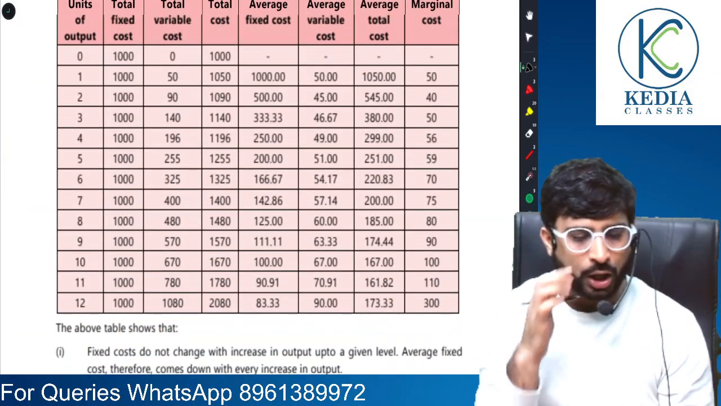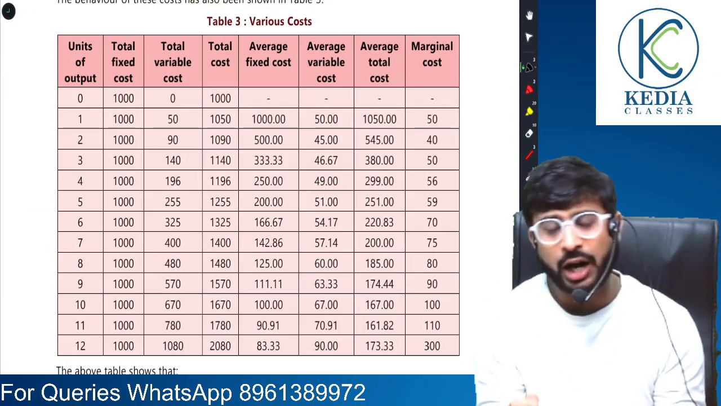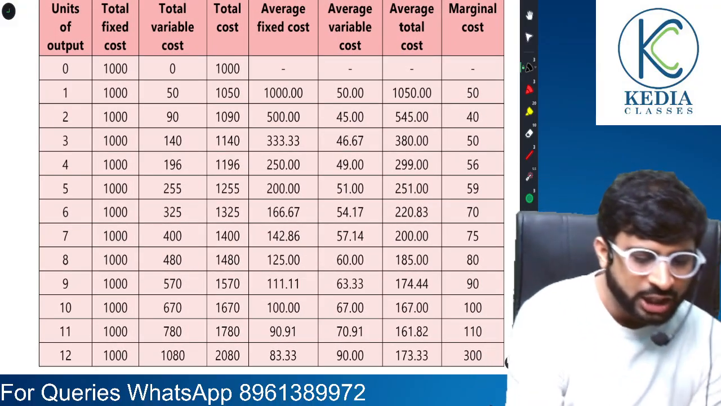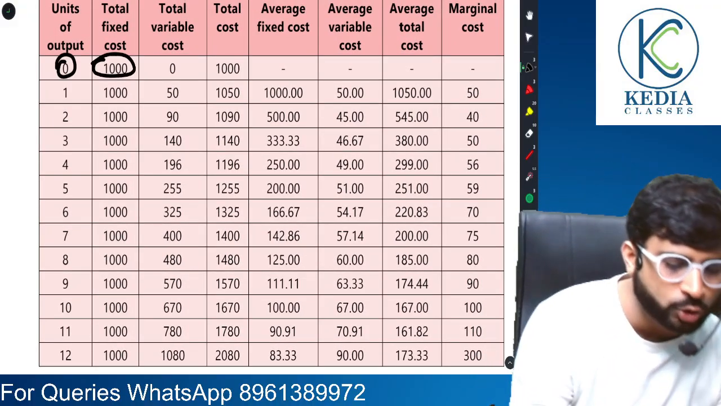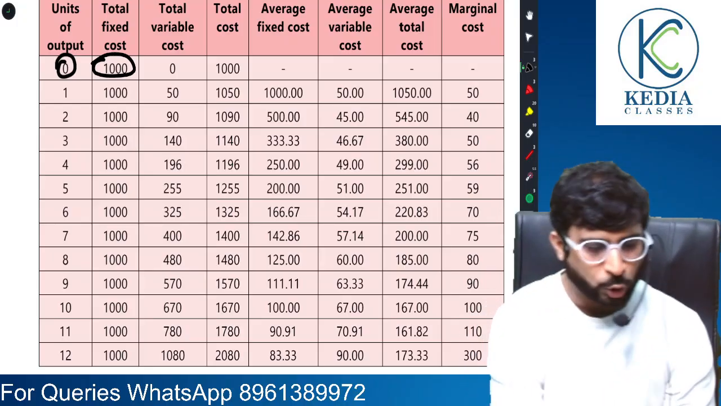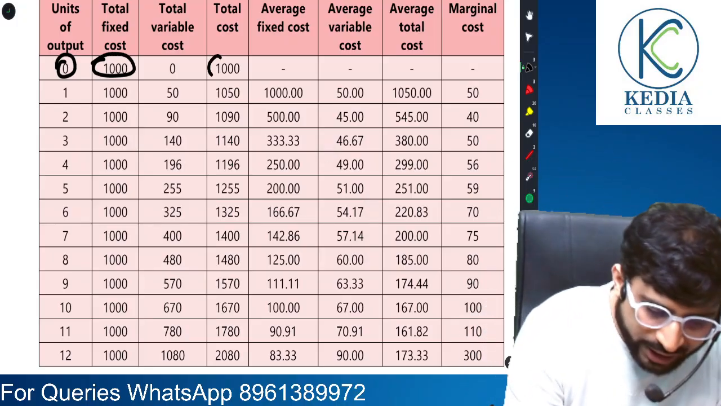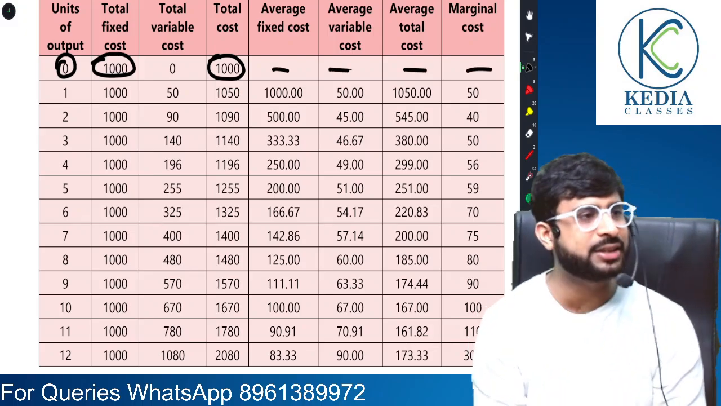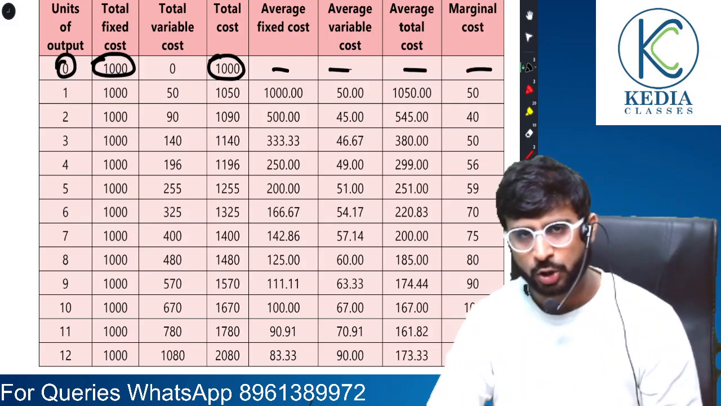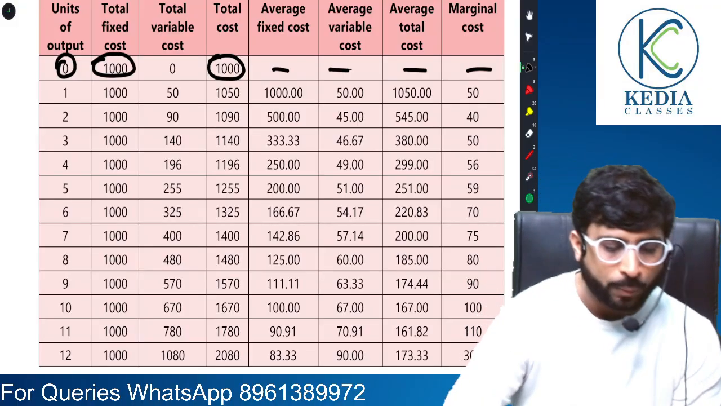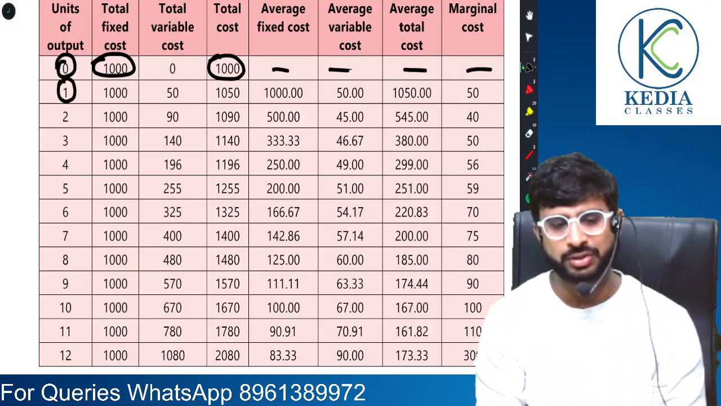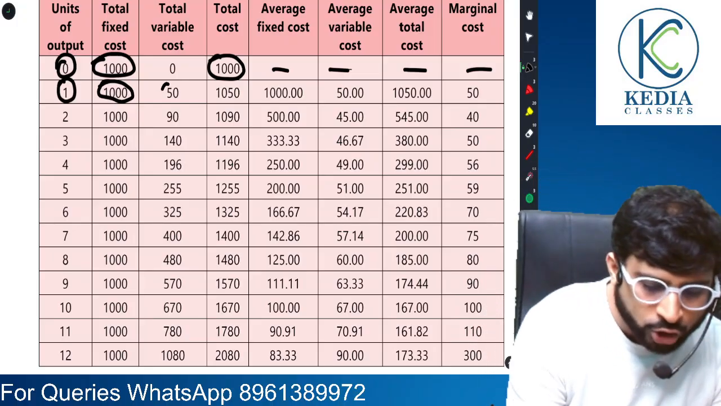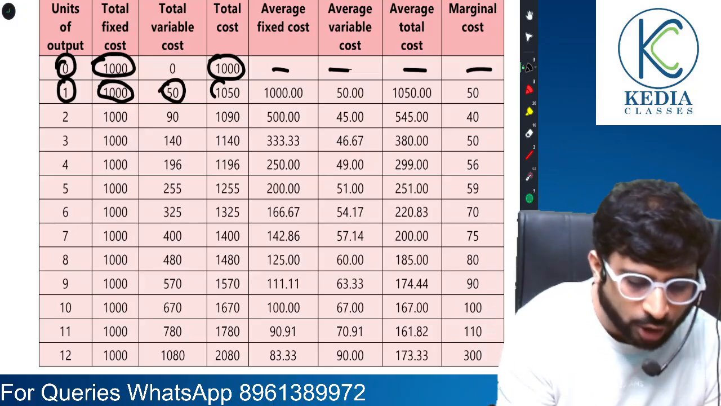Let me show a table, a schedule, to make things clearer. See, even if nothing is produced, total fixed cost is still incurred, and that is why it is equal to total cost. There is no average or marginal concept at this level, so we put a dash here. But now, when you produce 1 unit, you are incurring total fixed cost of 1000 and variable cost of 50. So total cost is how much?